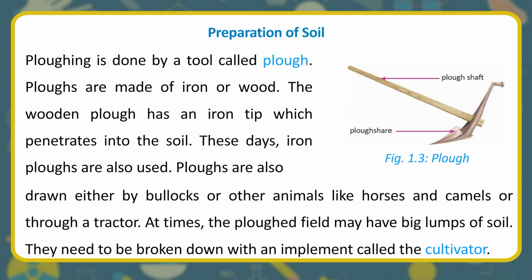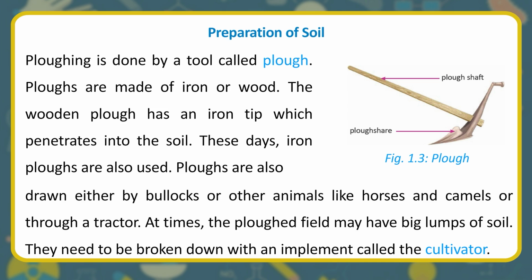Plowing is done by a tool called plow. Plows are made of iron or wood. The wooden plow has an iron tip which penetrates into the soil. These days, iron plows are also used. Plows are also drawn either by bullocks or other animals like horses and camels, or through a tractor.